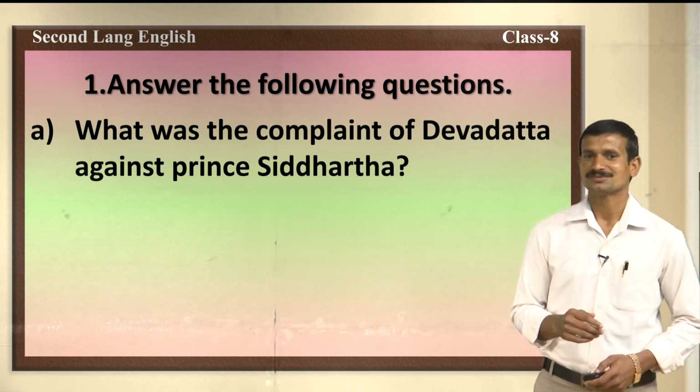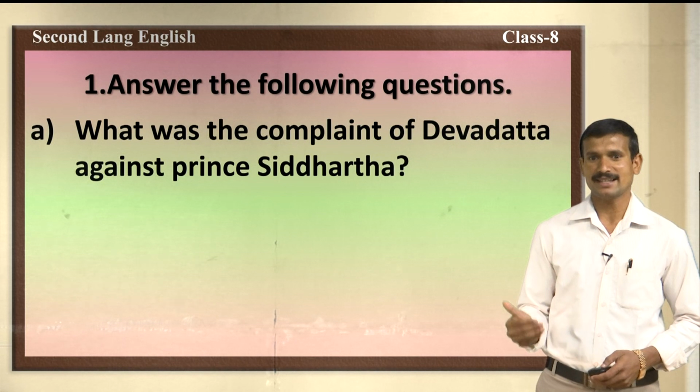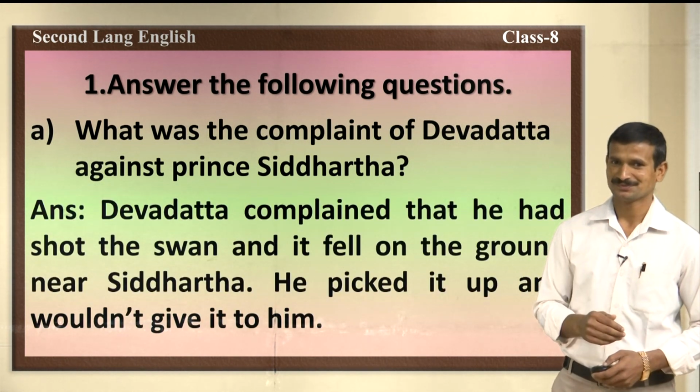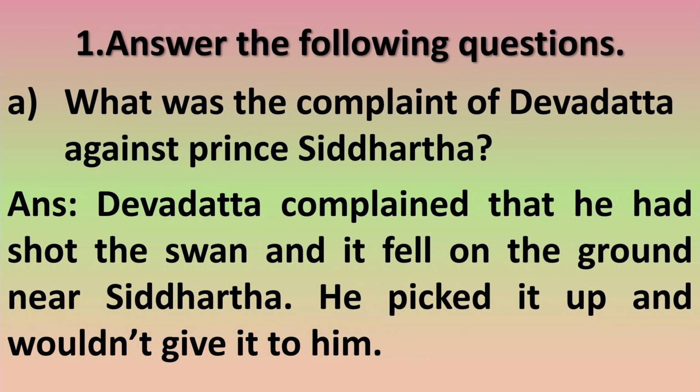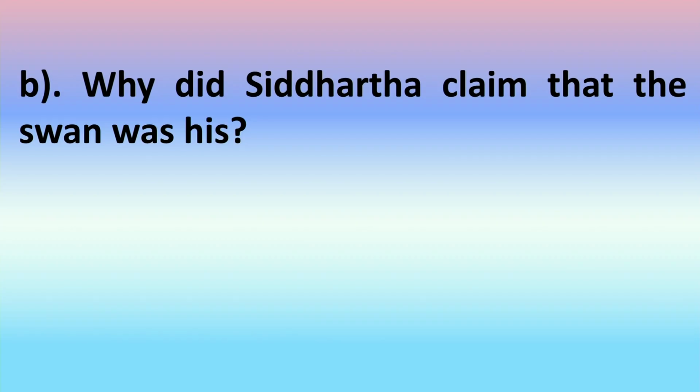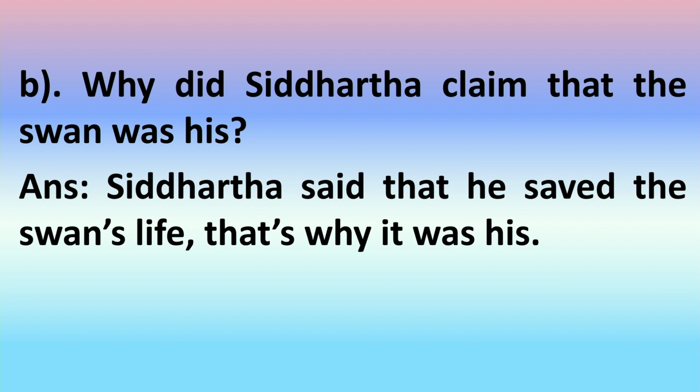Okay, first question is, what was the complaint of Devdutt against Prince Siddhartha? Devdutt complained that he had shot the swan and it fell on the ground near Siddhartha. He picked it up and wouldn't give it to Devdutt. This is okay. Next, the second question. Why did Siddhartha claim that the swan was his? Yes, Siddhartha said that he saved the swan's life, that's why it was his. This is the answer given by Siddhartha.